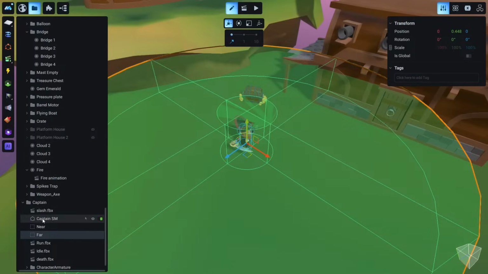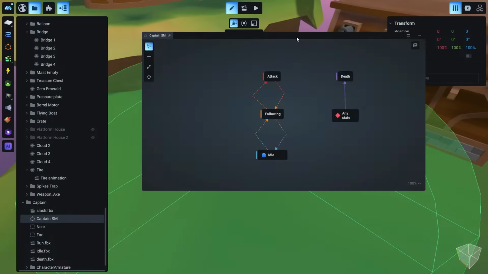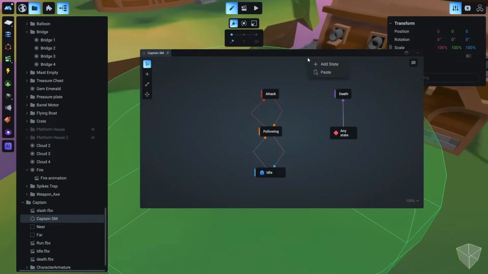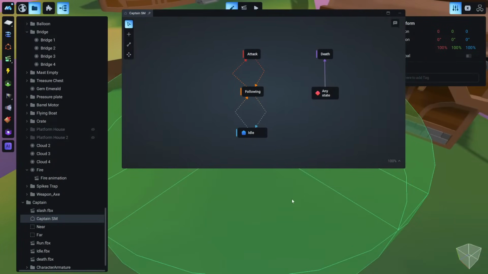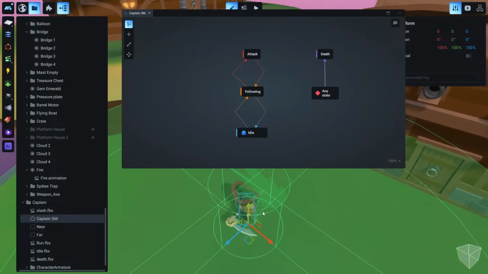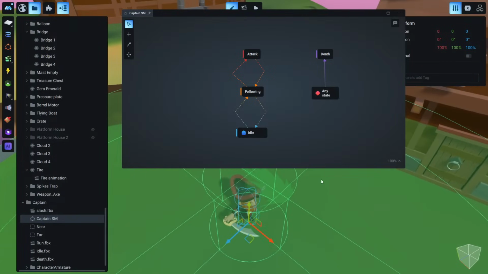Let's open the captain state machine again, and now we will set this logic. Now it will make more sense that we have this here. So our captain is on idle state. When do we want to start following the player?